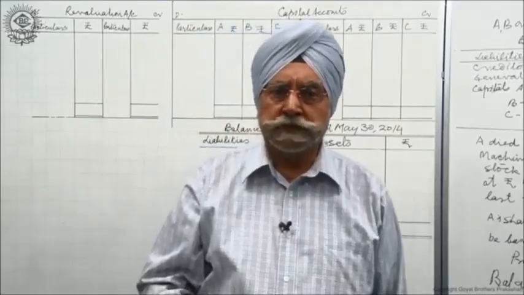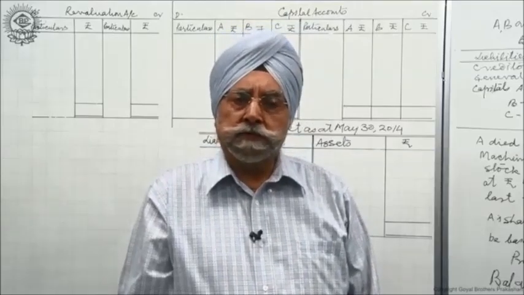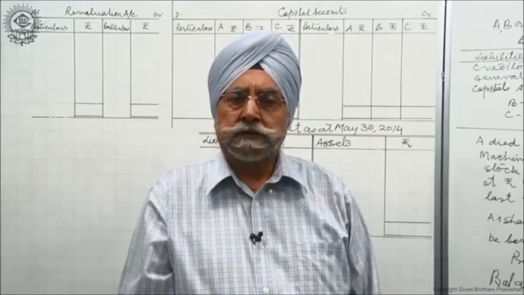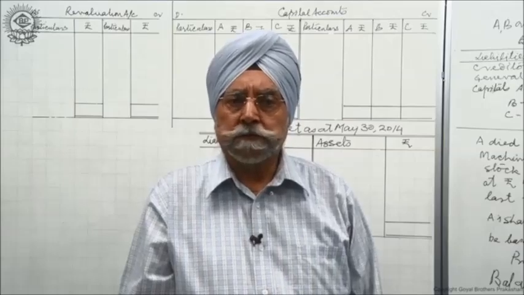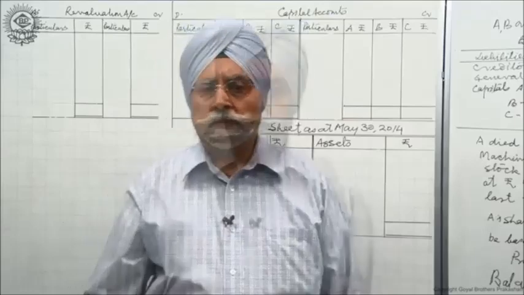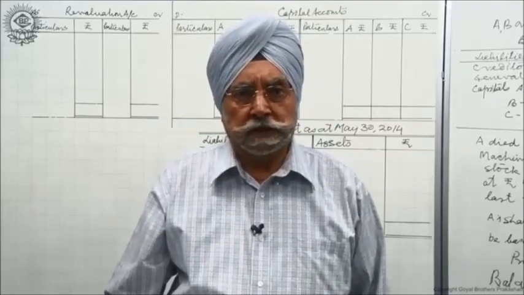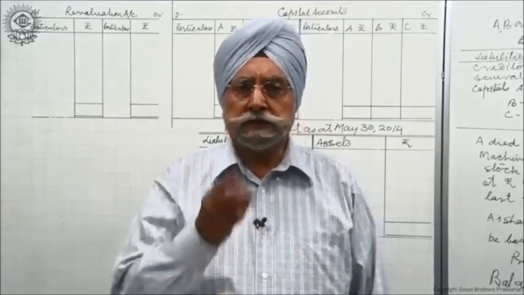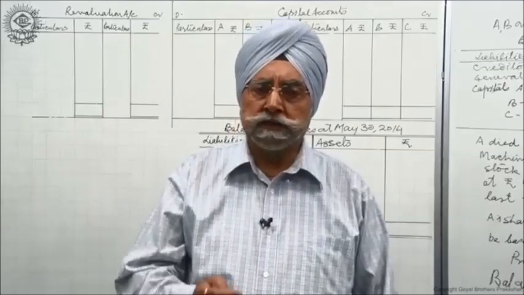So for that purpose, I have taken a question in which one of the partner dies on 30th of May. Now 30th of May comes 2 months after the closing of the year, or the partner dies on 30th of June. The death comes 3 months after the closing of the year, or the partner dies on 30th of September.